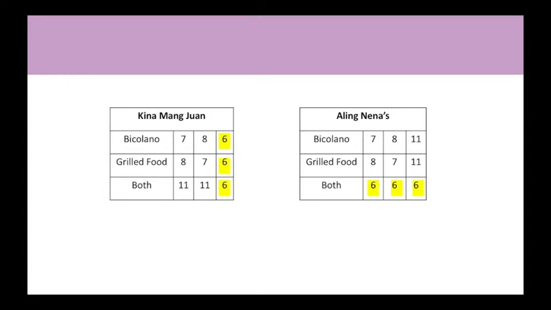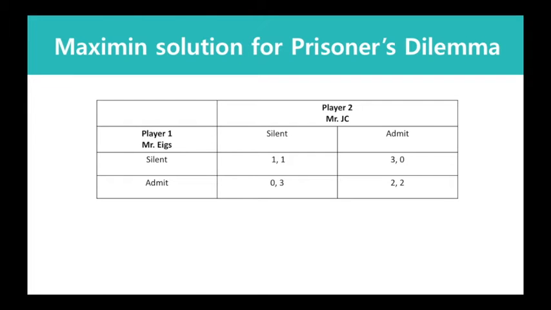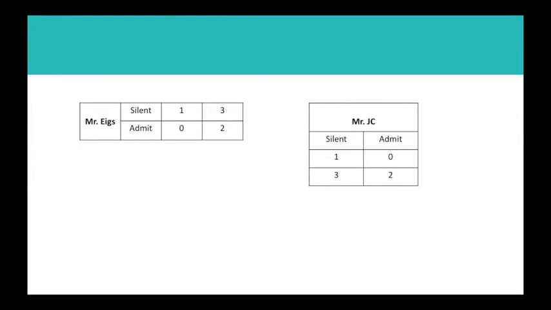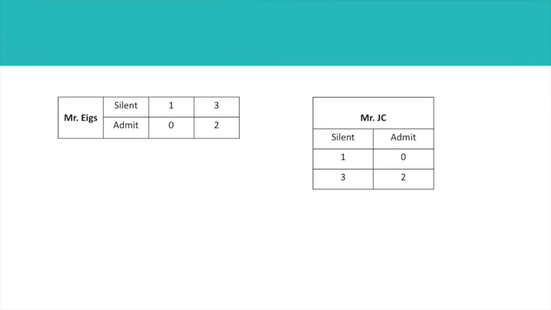Now, let's use the maximin solution for the prisoner's dilemma. We are using the problem we mentioned before. For the first step, let's separate the rows and columns, so let's separate Mr. X's and Mr. JC's strategies. The second step is to determine the minimum payoff of each strategy. For Mr. X, it is 0 and 2, and for Mr. JC, it is 1 and 0.